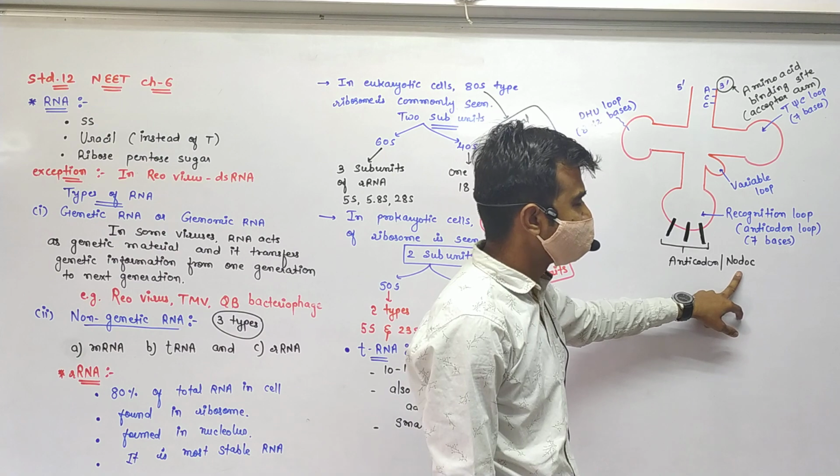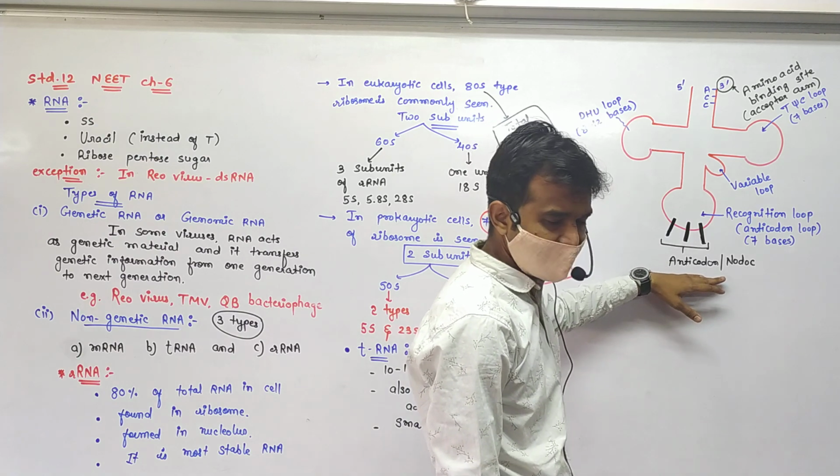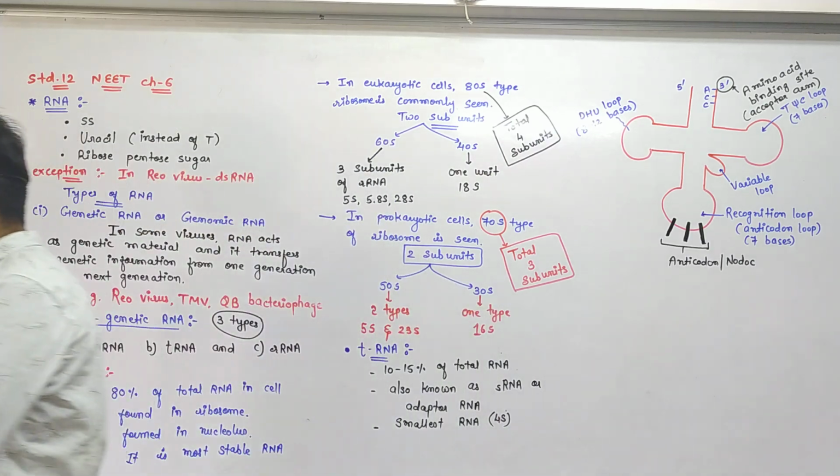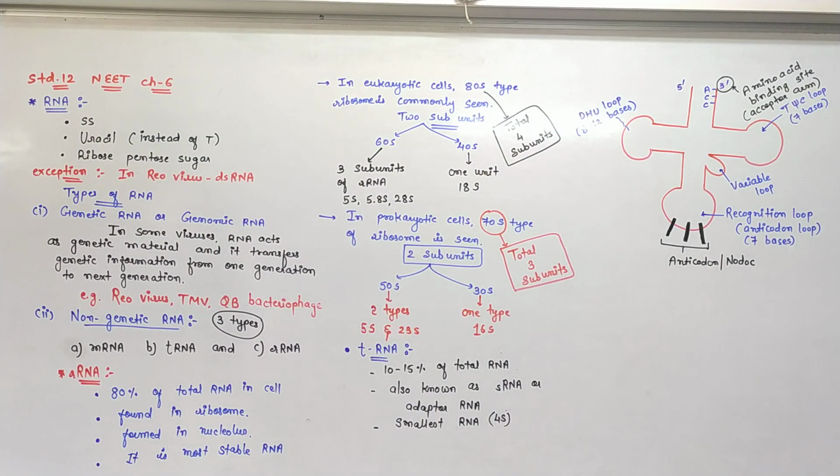Okay? And as you know, on the mRNA strand, the start codon is always methionine. It represents the codon AUG. So 5' AUG 3' is the code present on the mRNA. So the anticodon is 3' UAC 5'. Can you understand this?